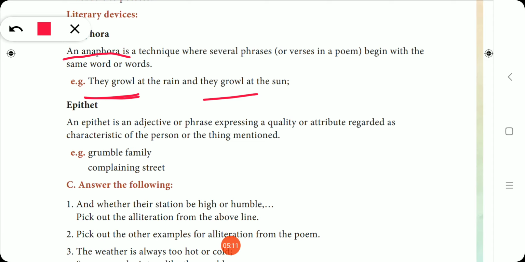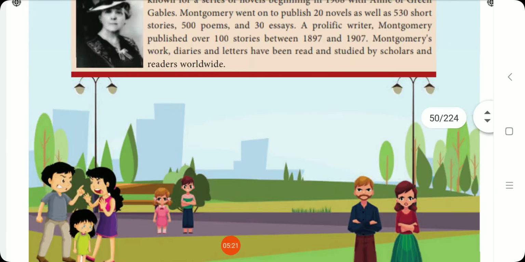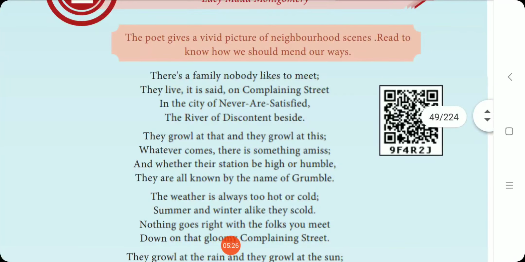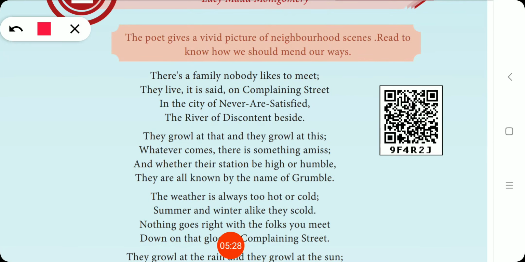So this is very simple. If the lines are beginning with the same words or same letters, we can call it anaphora. See in this poem, see here we can see they growl at that, they growl at this.